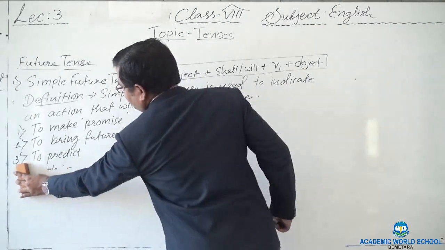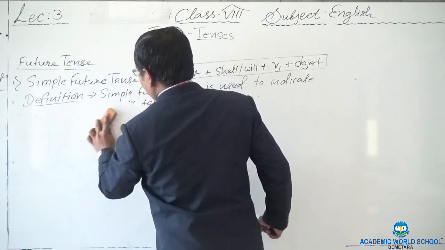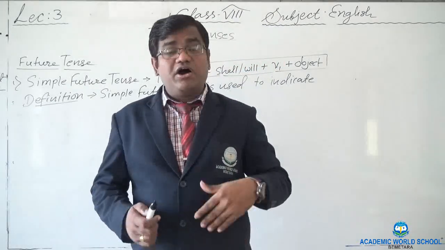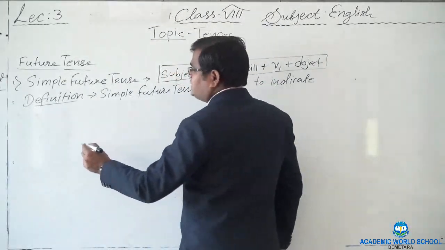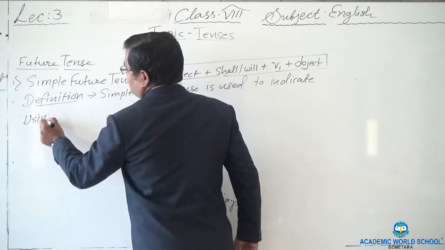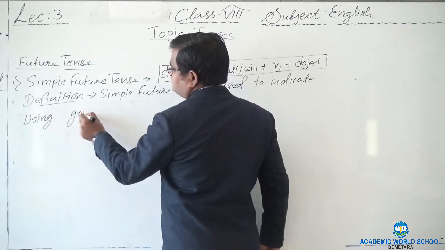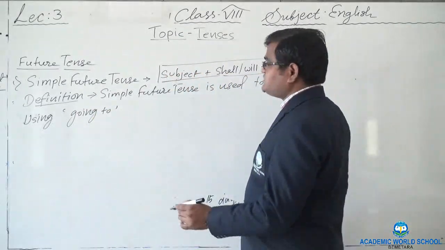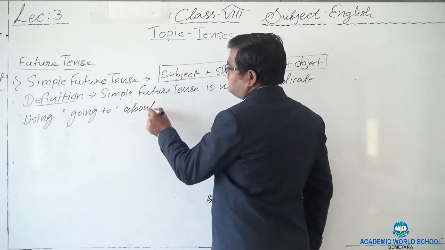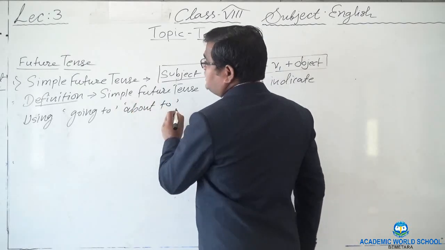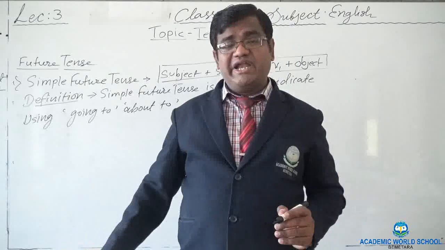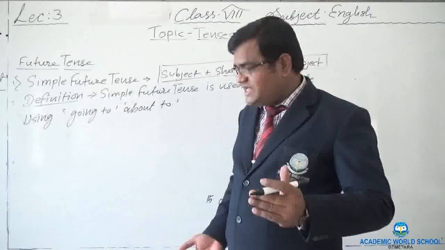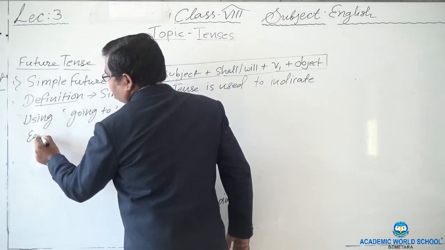Now, one more thing I would like to tell about the future tense. Sometimes we have arrangement for the future in present tense also. For example, sometimes while using going to, generally going to is used in present tense, or about to also sometimes. Here we might be using present tense, but still it is an arrangement for the future. Let's see an example here.